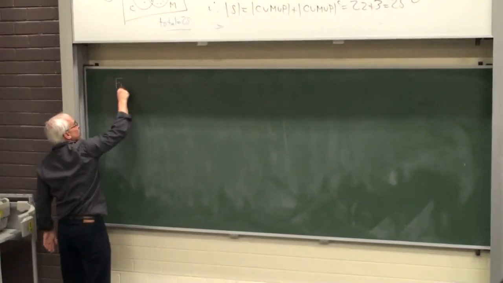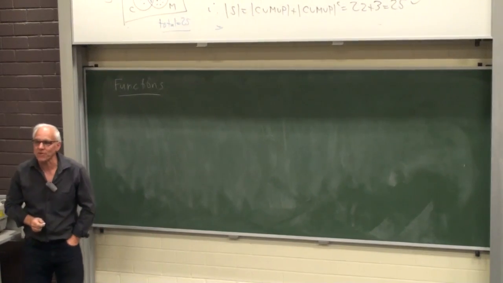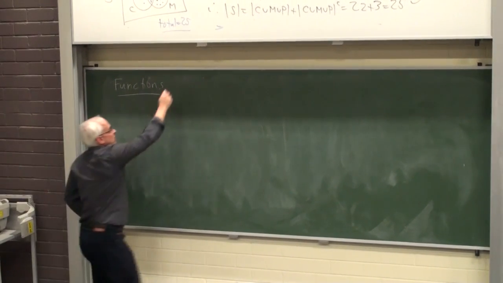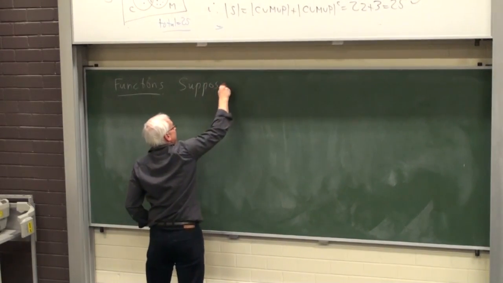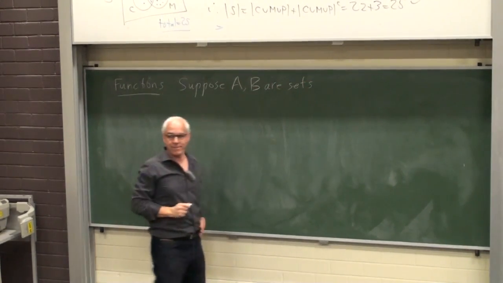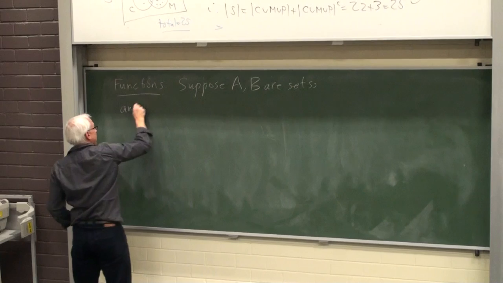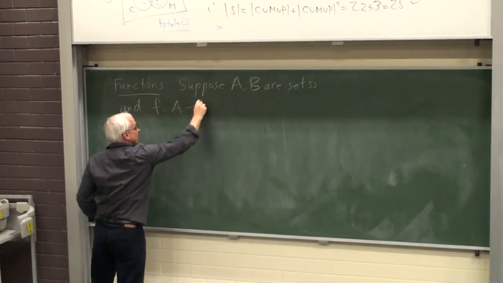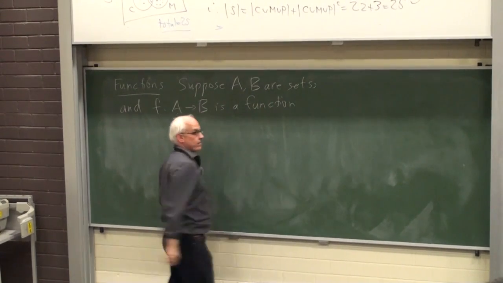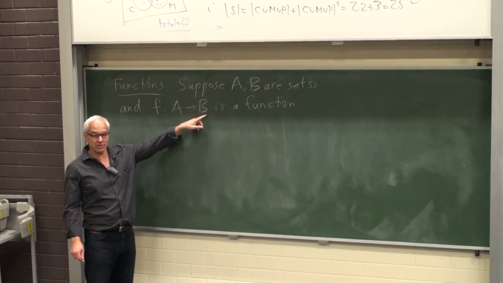All right, let's talk a little bit about functions. We have to review a little bit of notation with functions and the relation with functions and sets. So we'll suppose that A and B are sets, and f from A to B is a function. That just means that it inputs an element of A and outputs an element of B.